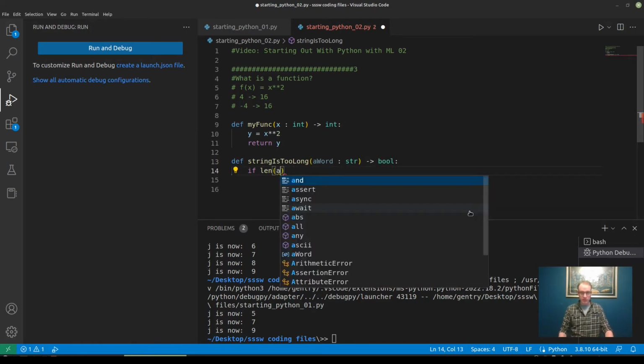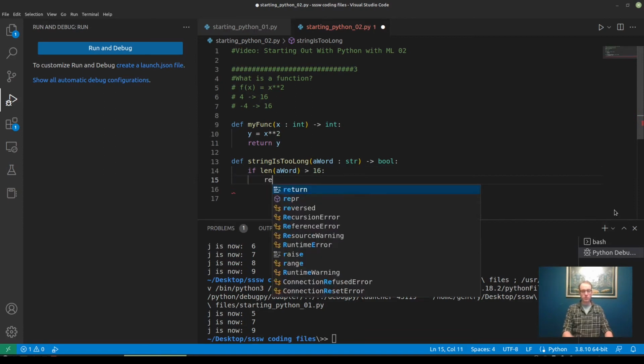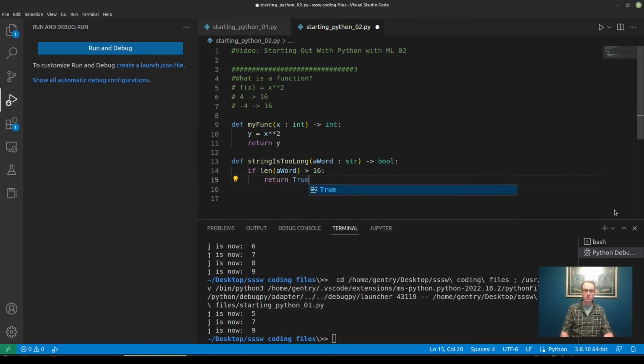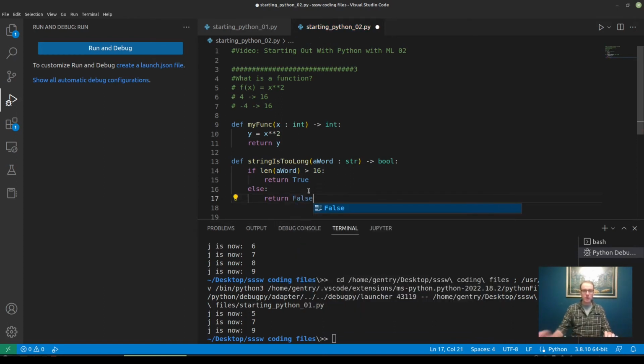Let me try to spell a word correctly. So if len of a word is greater than, I don't know, let's say 16 characters is too long, we will return true to say it's too long. Else, this branch defines what happens if the condition of this if is false. What do we do if the word is not too long? Let's just return false. So here's an example of a function returning a Boolean value.